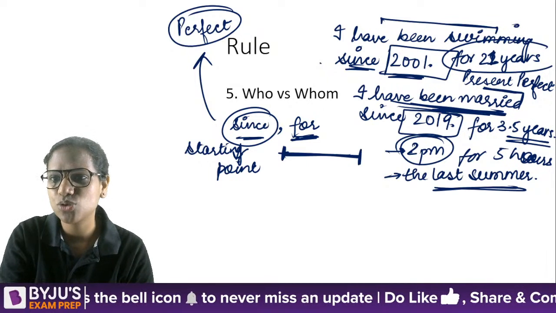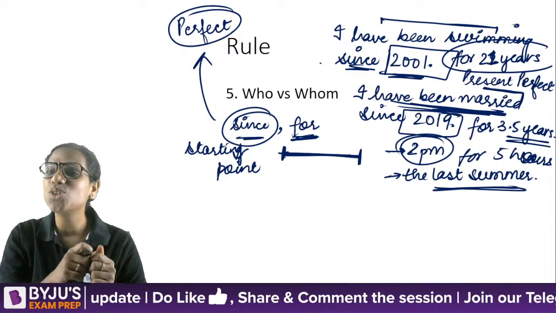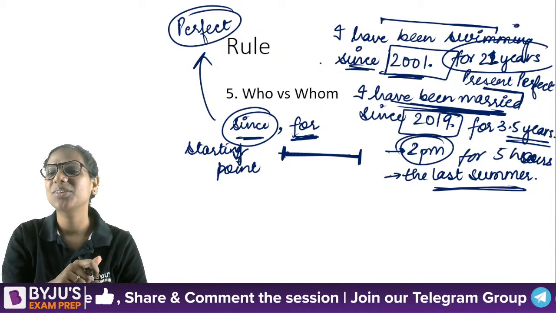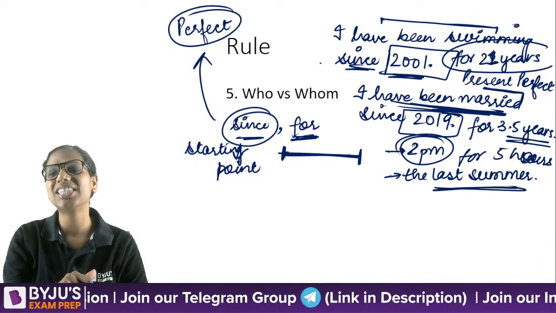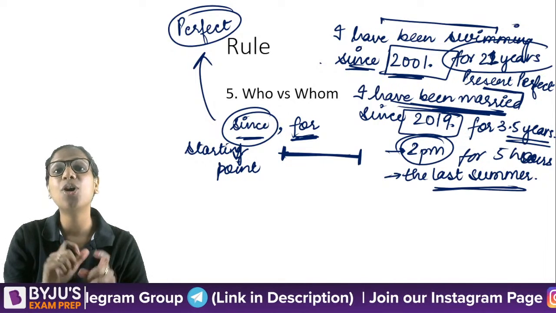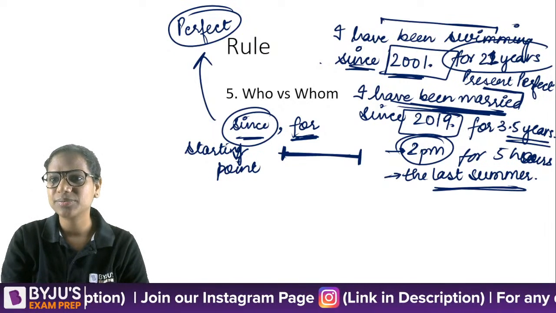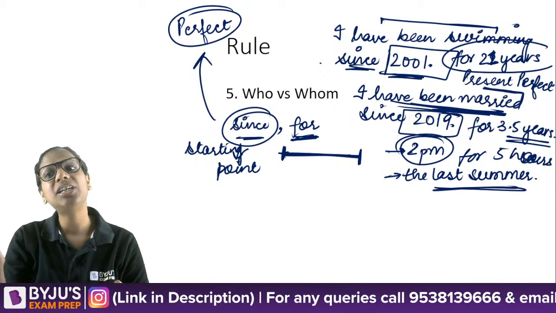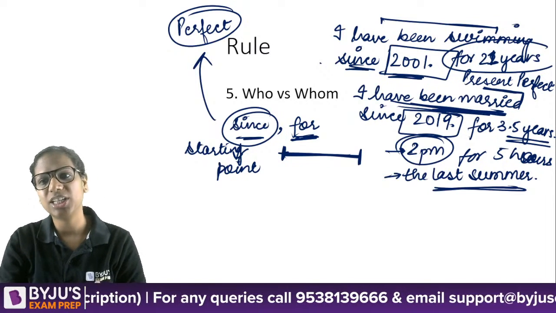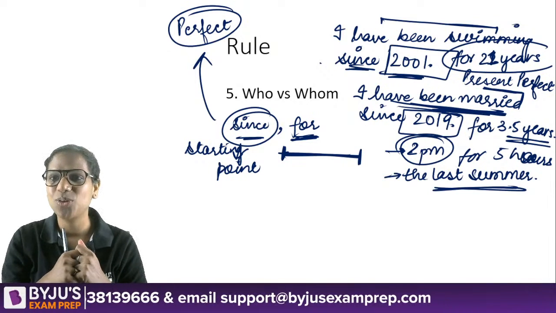We have had no ICC trophy since 2013. Since 2019, Kohli didn't score a century. Will I say that? Kohli didn't, or Kohli hasn't scored a century since 2019. Perfect tense, has not scored a century. Okay. I have been dancing since 2007. Absolutely correct. I have been preparing for MBA CET for 1.5 years now.